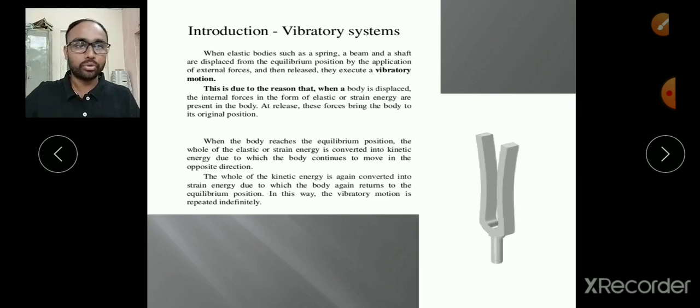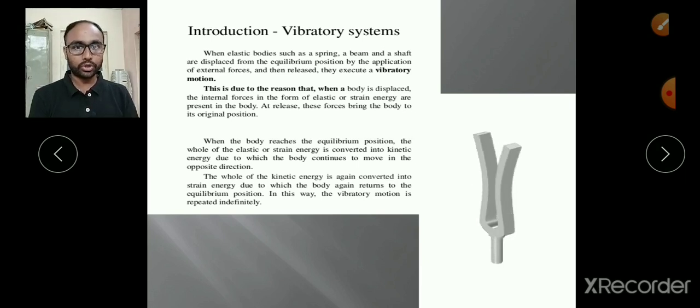So with the tuning fork, obviously when we are talking about that, the whole of the kinetic energy is converted into the strain energy. That's what I said here initially. This is simply the conversion between strain energy and kinetic energy. When we are displacing the body initially, that strain energy will be within that body, and as soon as we release the body, that strain energy gets converted into kinetic energy, and therefore the body brings itself through the mean position. And the same is true when it goes to the other extreme position and so on. So such motion is known as vibratory motion.